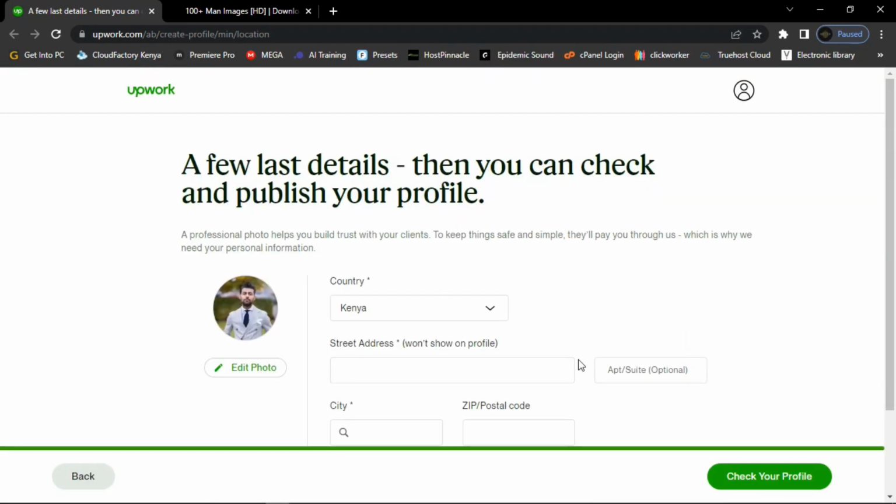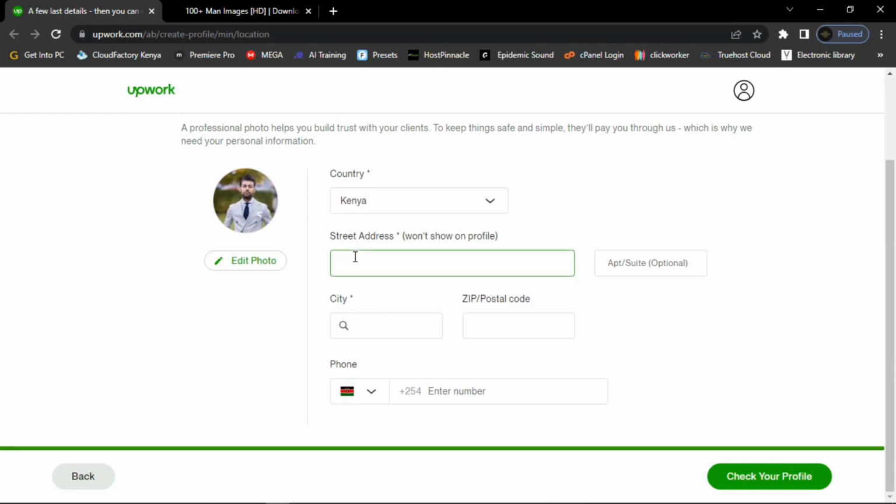Once you are done, select your country, and then select your street. You can just use any street address.